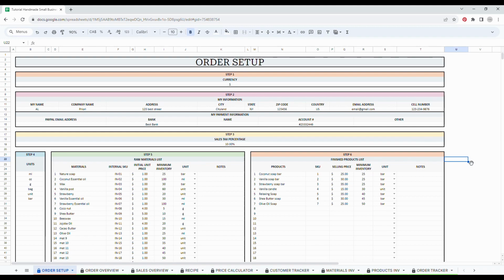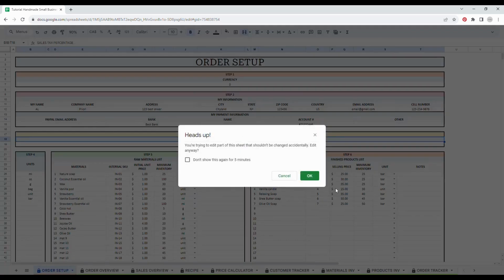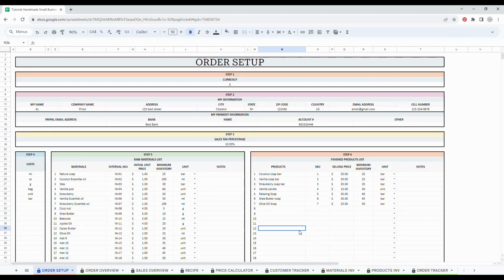First thing first, we protect most of the cells where there are formulas to make sure that you don't erase anything important that could impact the spreadsheet. So if you see this kind of message, don't worry. It means that you are not supposed to touch it, so simply click on cancel and you'll be fine. But don't worry, I'll show you step by step how to prepare your spreadsheet.